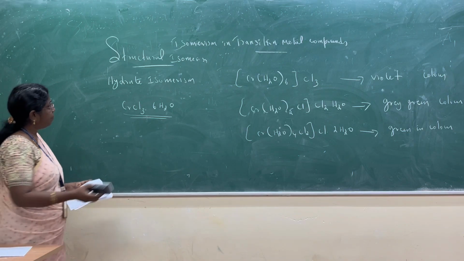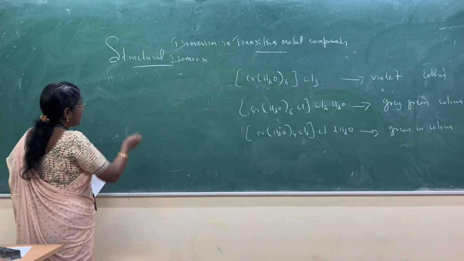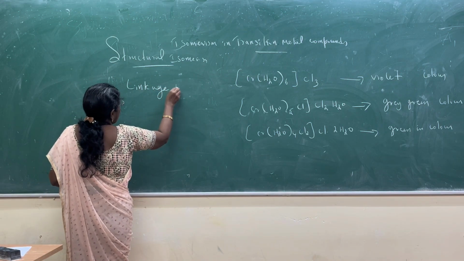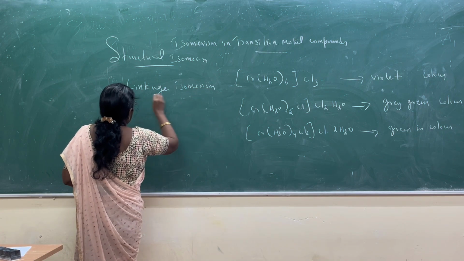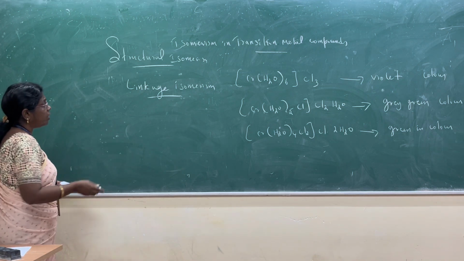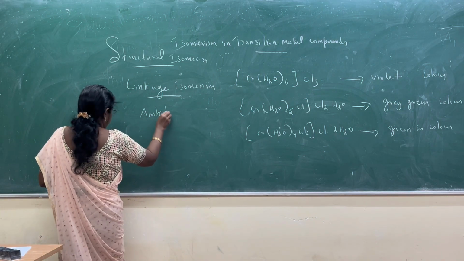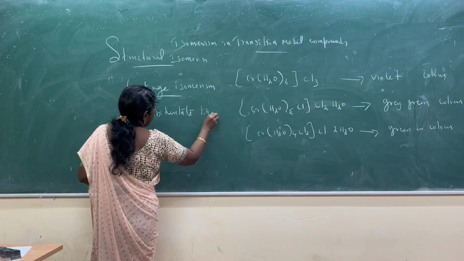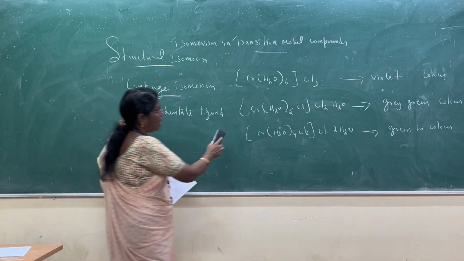And the third one, linkage isomerism. Before going to linkage isomerism, we need to know about the ambidentate ligand. So what is an ambidentate ligand?